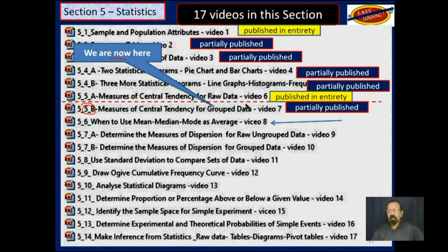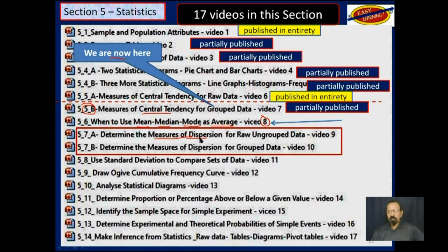When we finish that, in the next objective, we will learn when it is best to use mean, median, or mode as average. And that will be video 8. And after we finish that, talking about central tendencies, we will also need to talk about measures of dispersion of raw data and then grouped data. And that includes the matter of standard deviation.